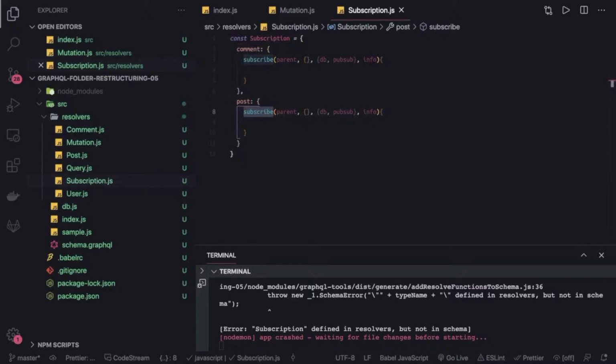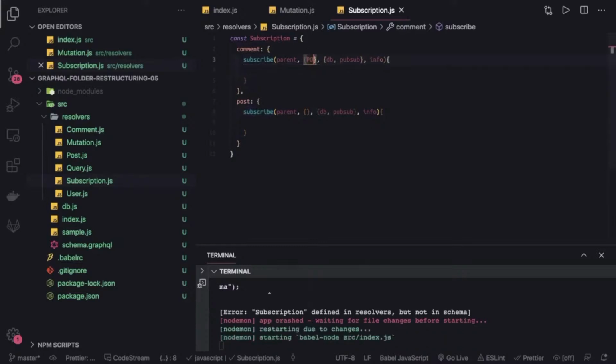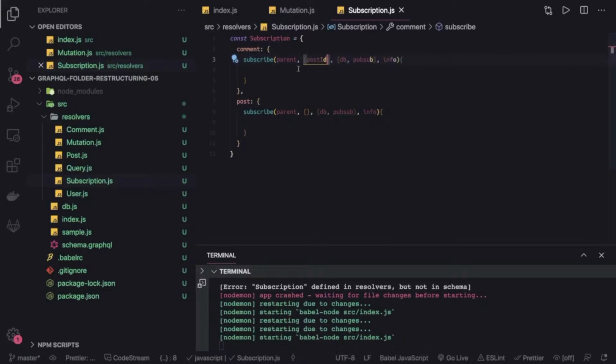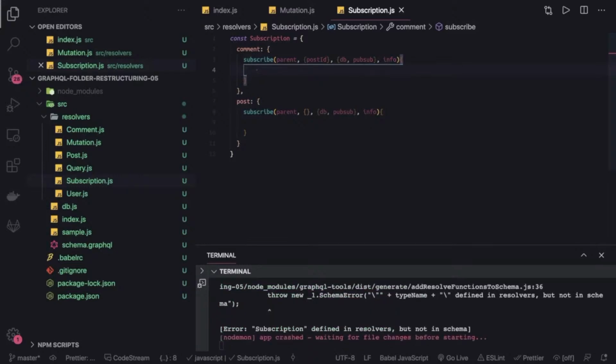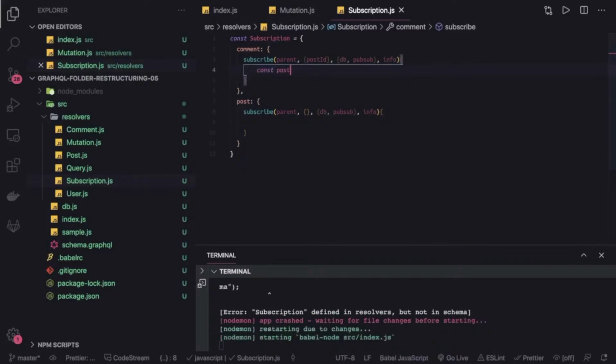And inside subscribe, if we go to the subscribe method, here we have the parent and post ID which we are sending, and in the subscribe method we can actually get which particular post ID we are talking about, right? So here we already have access to the DB.